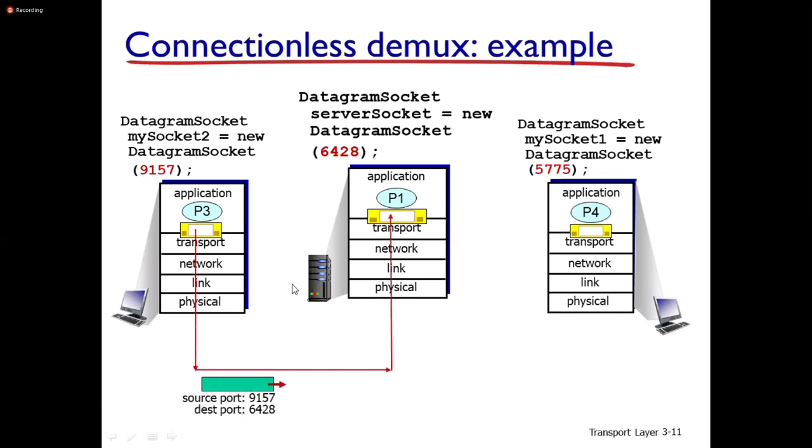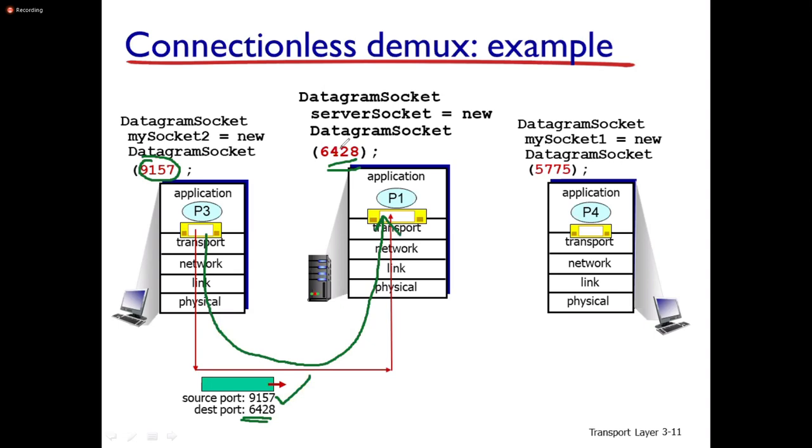You can observe here one datagram where the source port number as well as the destination port number are specified. The source port number is 9157 and the destination port number is 6428. The destination port number is available at the server side. That's why this datagram is transmitted from 9157 to 6428.